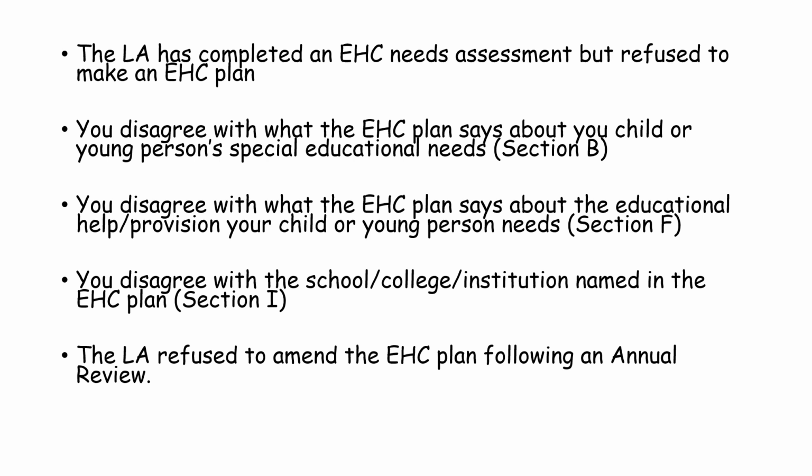Use this form if the local authority has completed an EHC needs assessment but refused to make an EHC plan. If you disagree with what the EHC plan says about your child or young person's special educational needs in section B of the EHC plan. If you disagree with what the EHC plan says about educational help or provision that your child or young person needs, which would be section F. Or if you disagree with the school, college or institution named in the EHC plan in section I, or if the local authority have refused to amend an EHC plan following an annual review taking place.